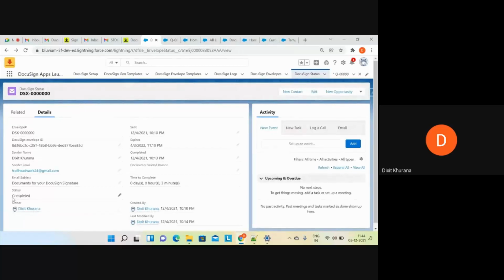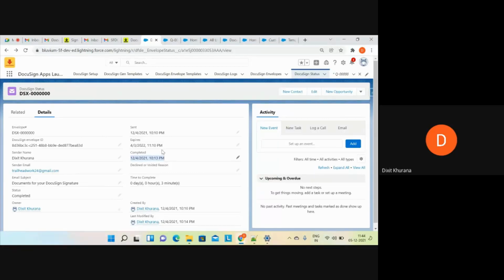Now you can see status is completed and completed date is populated. In this way, you can track the status of your envelope. There is another way as well, something very beautiful, and I'll explain it in a couple of minutes. This is the simple approach of sending the document, signing, and maintaining the envelope.